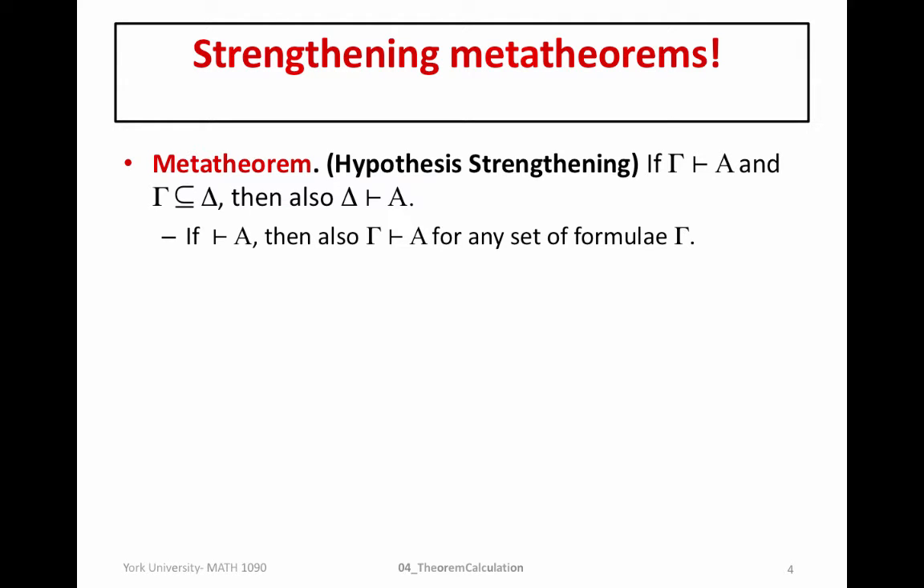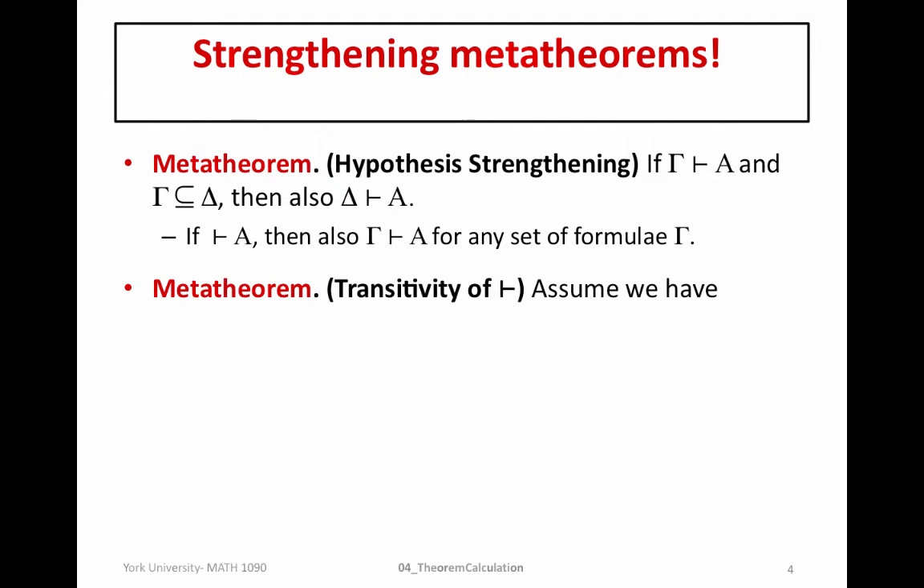So hopefully that is straightforward. All that this is saying is if we add more hypotheses, the theorem that we could prove before, we can still prove with more hypotheses. The theorem calculation never tells us that we have to use all of the hypotheses to prove it. Okay, so the second meta-theorem is stating that this proves operator is transitive.